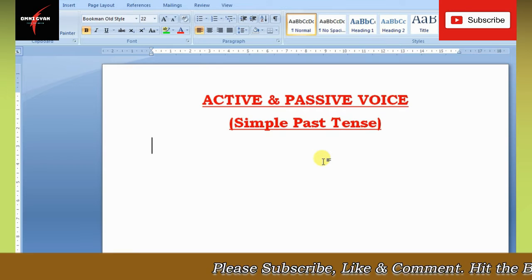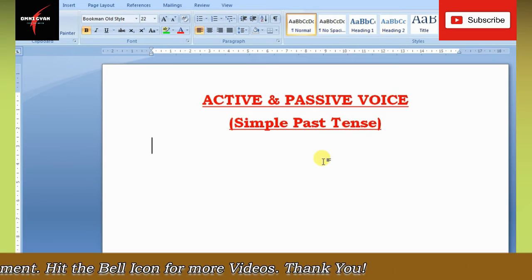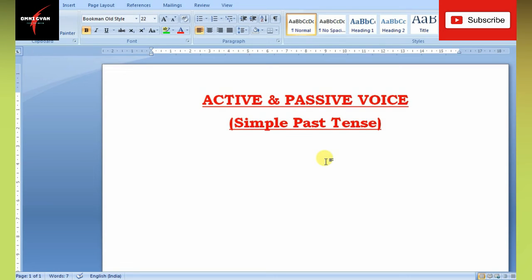Now, I told you in the previous class also that if you know present tense very clearly, it is not difficult to learn past tense. Why is it not difficult to learn past tense? It is because if you open all the formulas of your present tense, all the formulas starting from simple present, present continuous to present perfect, I'm talking about voice change formulas here, there's only one change that you have to make, and we will go tense wise.